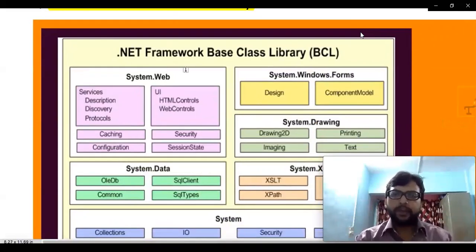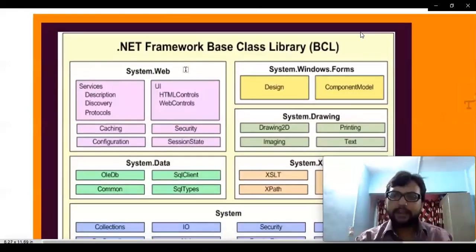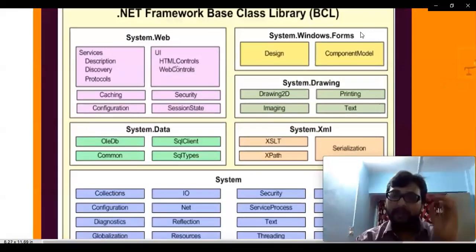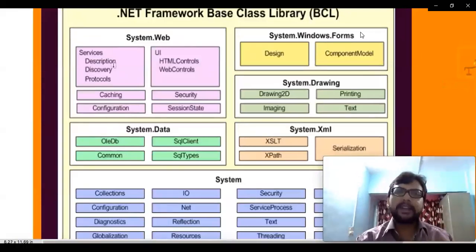Now, you don't need to memorize each and everything, but if you refer to these notes 4 to 5 times, at least कुछ तो याद रहेगा. So what we need to memorize here? First, just try to memorize that we have some library which is called system.web. This point. And if we talk about web, तो web के अंदर क्या आएगा? We have HTML controls or web controls. At least you can memorize this much. अगर ये बाकी सब याद नहीं रहता है, at least try to memorize these 2 points.